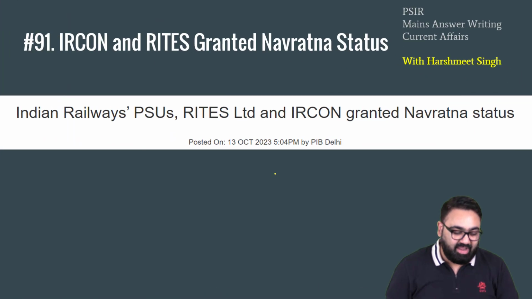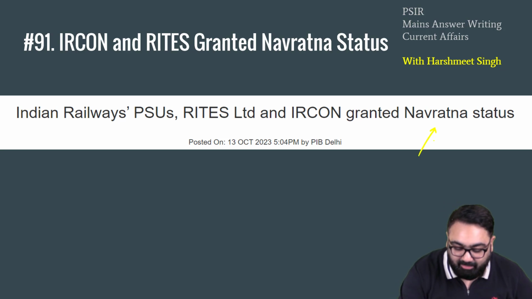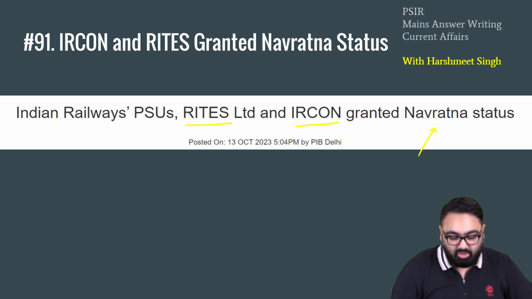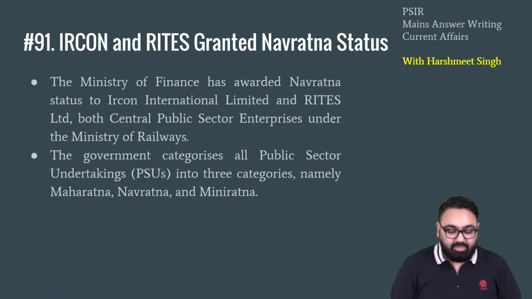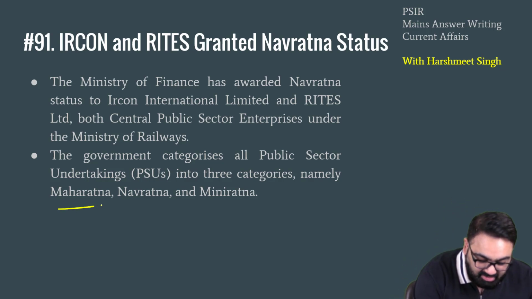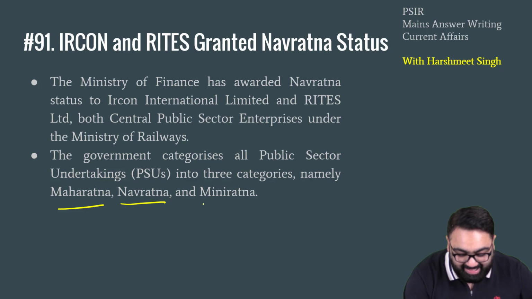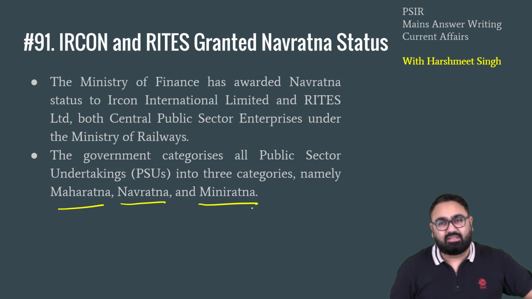Moving ahead, we have news number 91. The government of India in October conferred the Navratna status on multiple companies such as RITES Limited and IRCON. Both of these are government railway related companies. Both of these have been given the Navratna status. Now, as you know, the government of India categorizes its undertakings into different categories. There are different statuses that are given to them. The biggest one is Maharatna, then there is Navratna, and then there is Mini Ratna. These are the three categories.